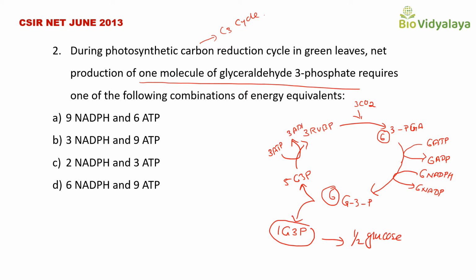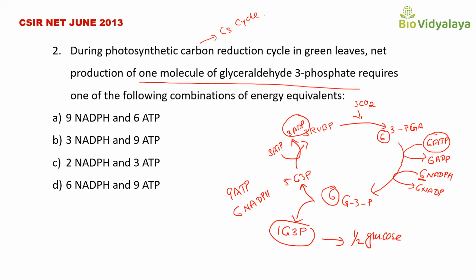So total 6 ATP in the reduction step and 3 ATP in the regeneration step, so total 9 ATP, and in the reduction step 6 NADPH. So 6 NADPH is needed for the production of one glyceraldehyde 3-phosphate.